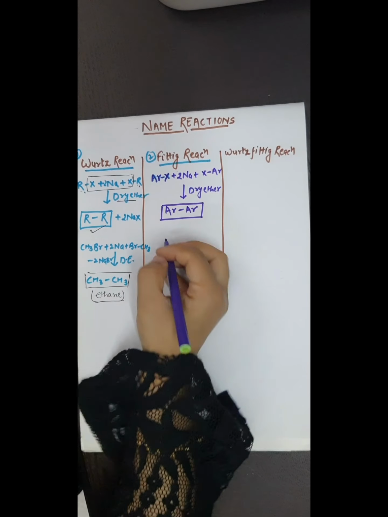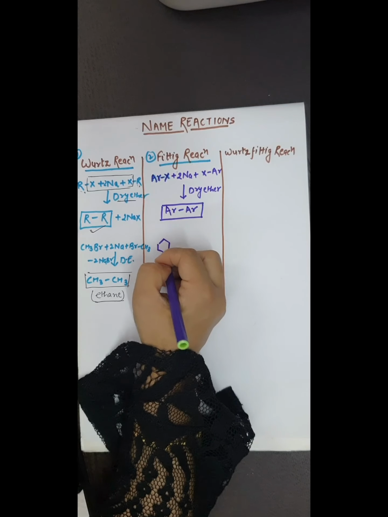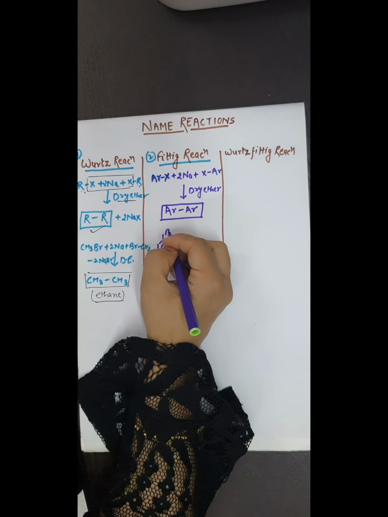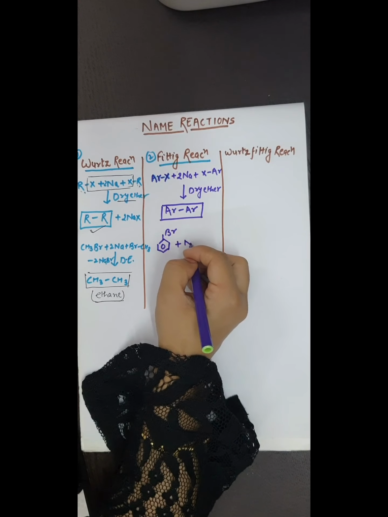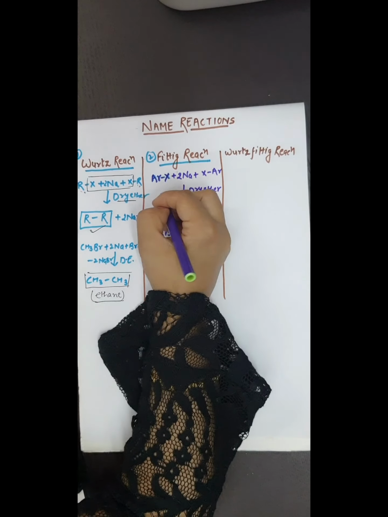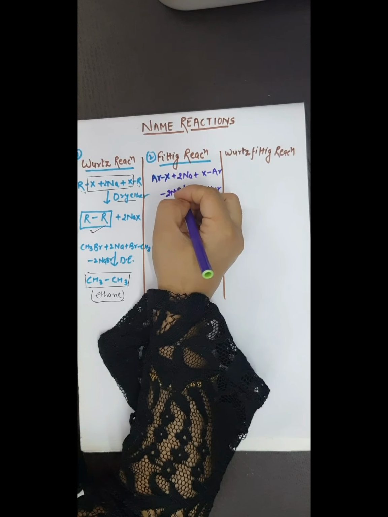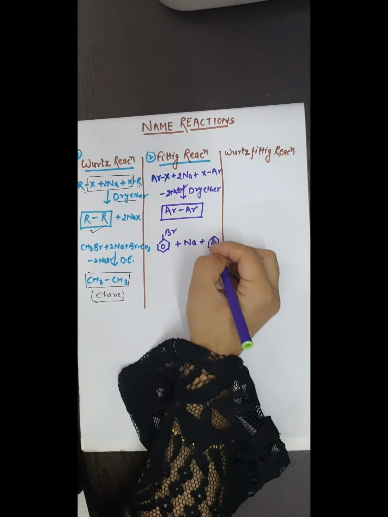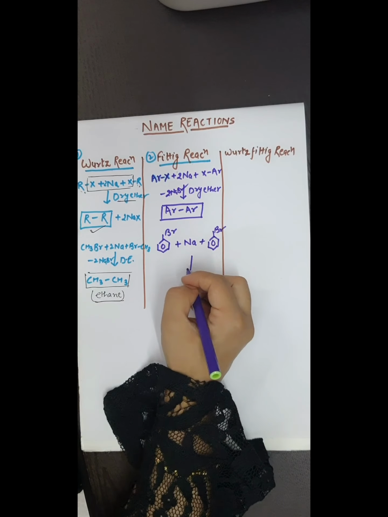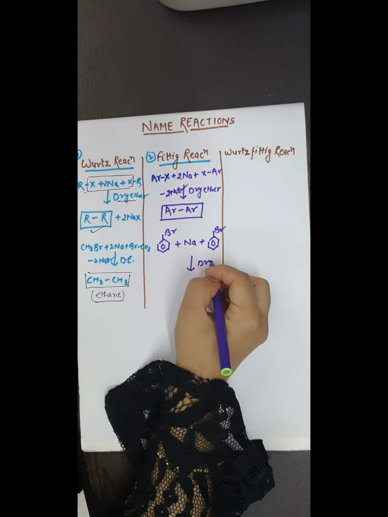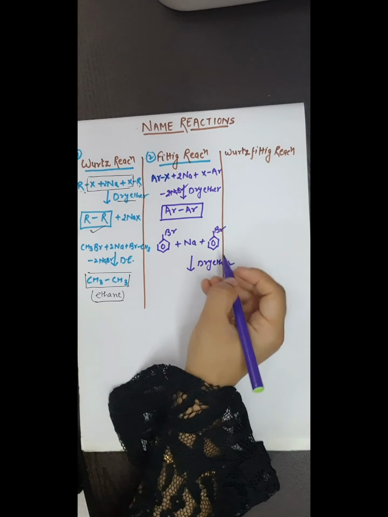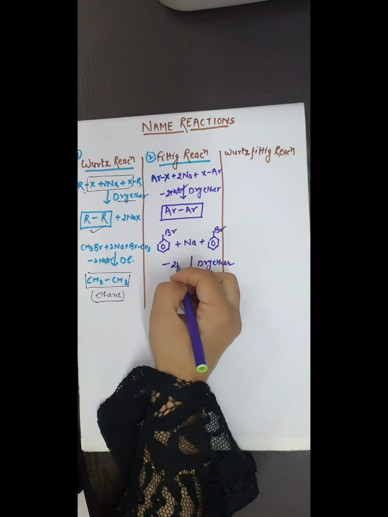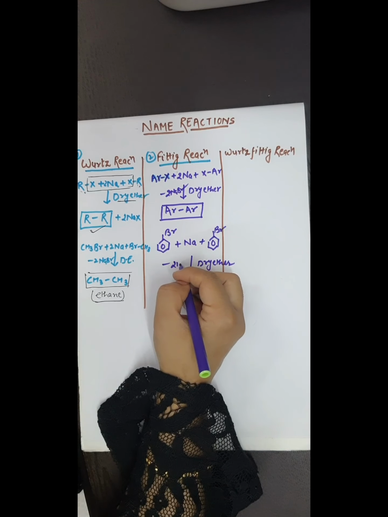Consider an example, bromobenzene reacts with sodium metal in presence of dry ether, so here the product will be biphenyl.